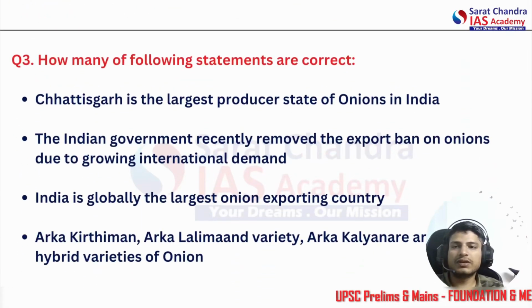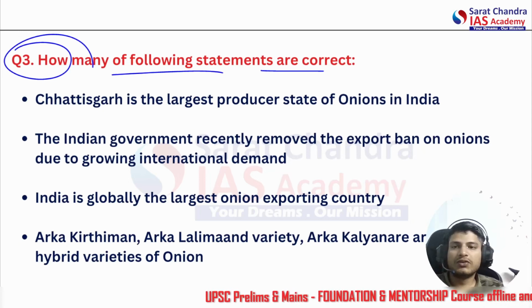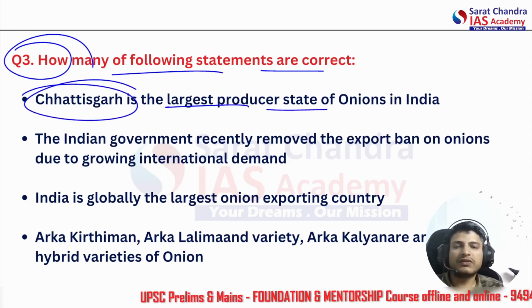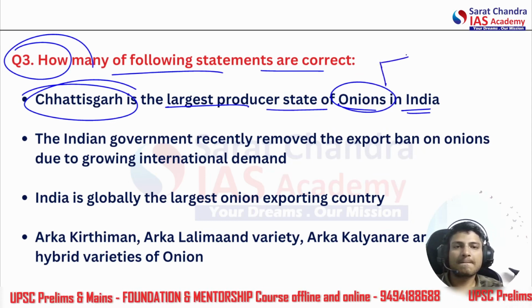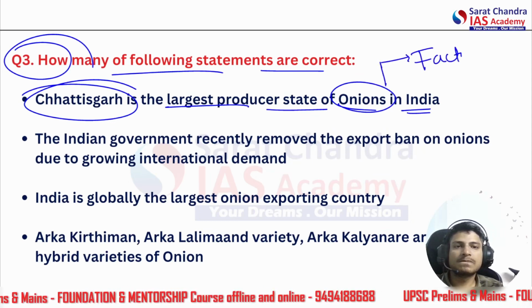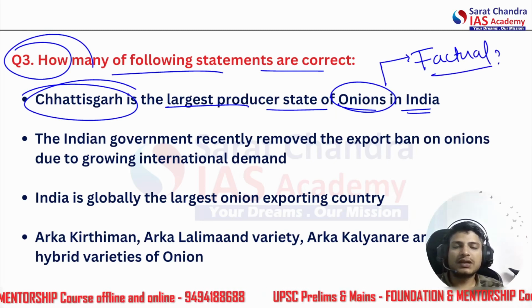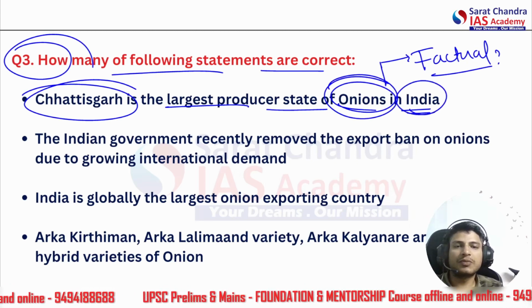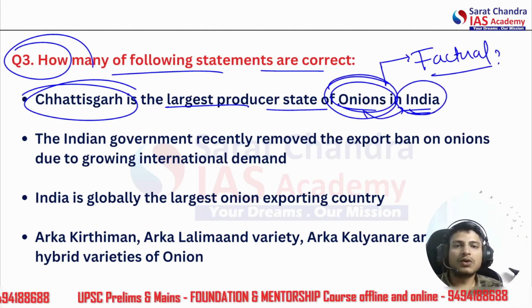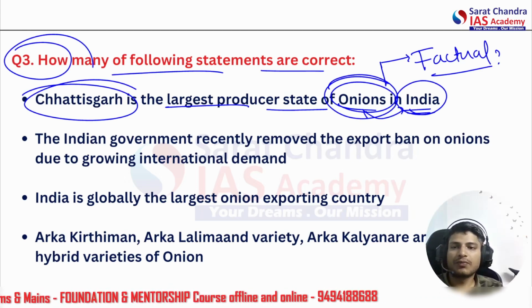Now let's go to the next one. How many of the following statements are correct? Chhattisgarh is the largest producer state of onion in India. Again, this is factual. Onion is a basic crop of India and very famous. India is the largest producer of onion in the world also. So we should know which state in India is the largest producer of onions.